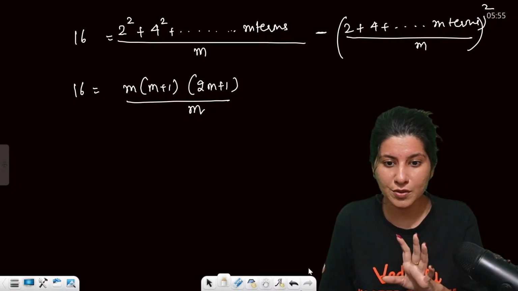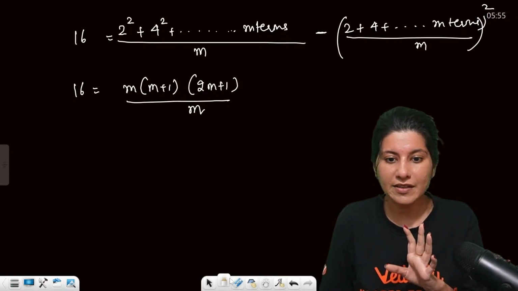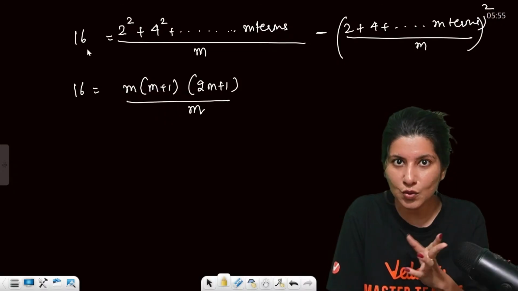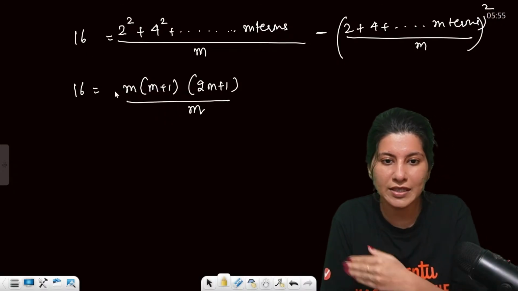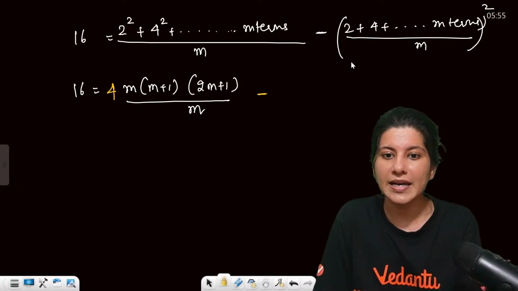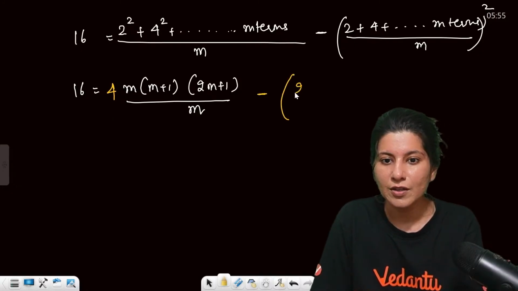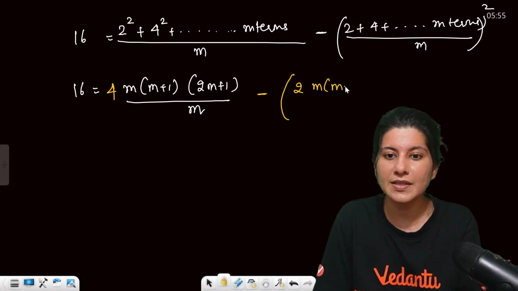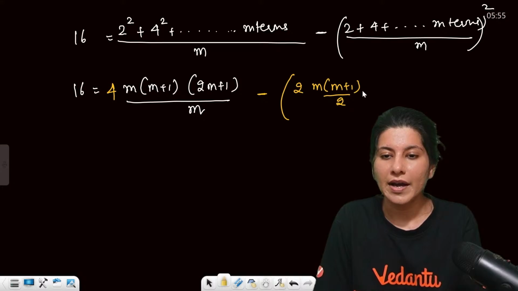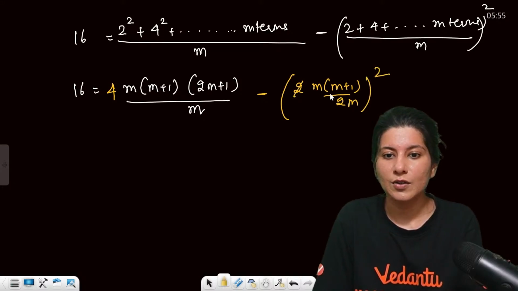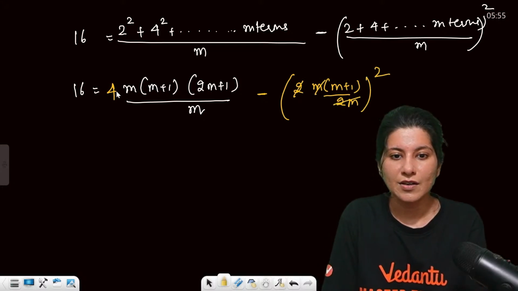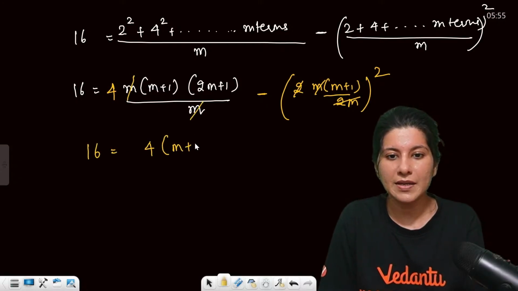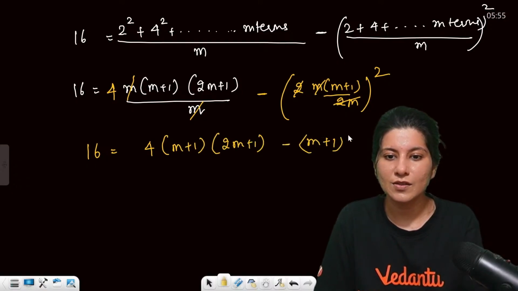Also, by the way, this is applicable if you have taken 2 common. If you take 2 square common, then only you'll be able to apply. 4 will be there. Minus, again, if you take 2 common, then it is 1 plus 2 plus 3 all the way up to m terms, m plus 1 by 2 and m is already there, square. 2m cancel and m cancel. So 16 equals 4, m plus 1, 2m plus 1 minus m plus 1 square.